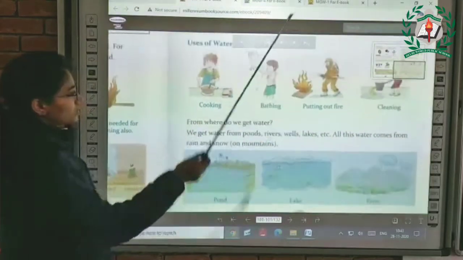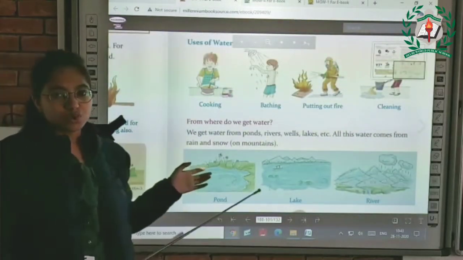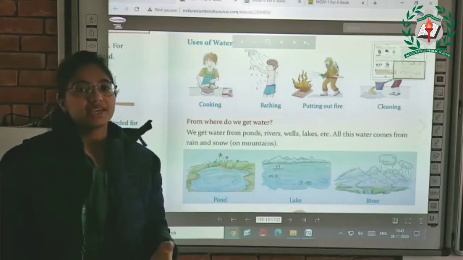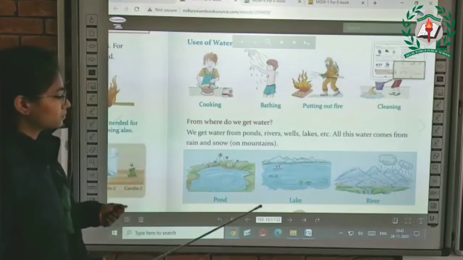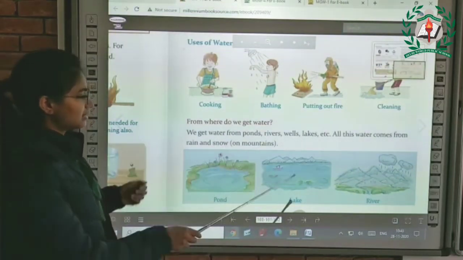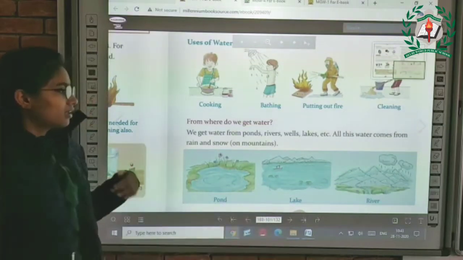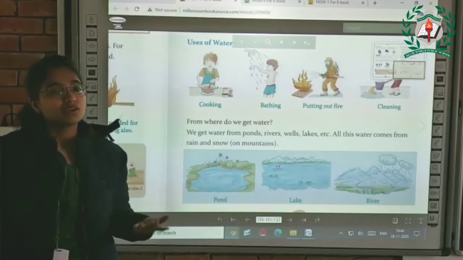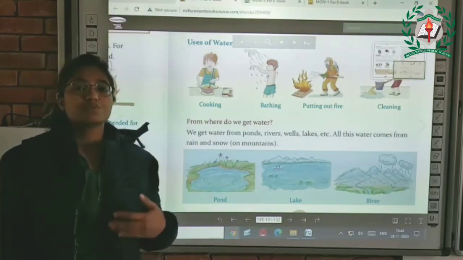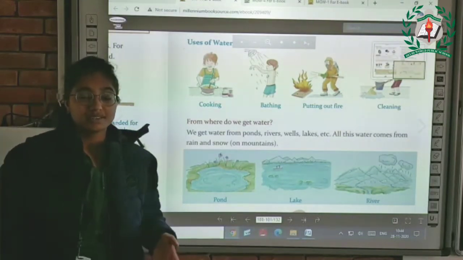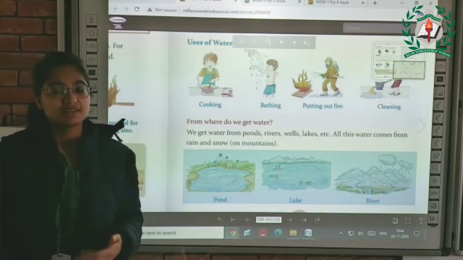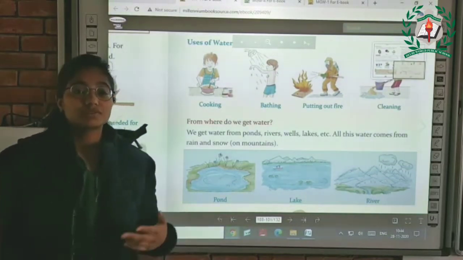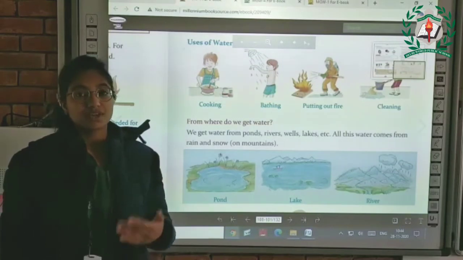So now we will know about the sources of water, that from where do we get water, right? So there are ponds, lakes, rivers, wells. There are a lot of sources from which we can get water, and water is also present under the ground, right? Like we get water from underground, from the well, from the hand pump.